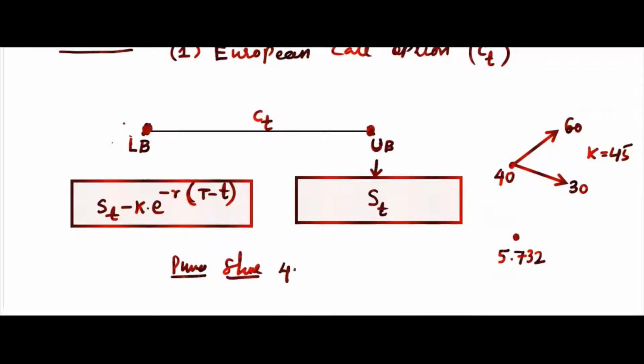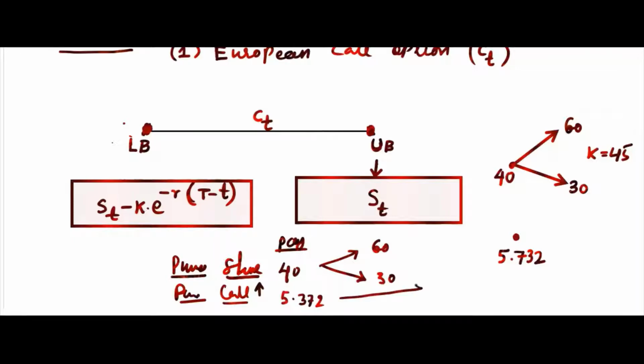You have to pay 40 now, and your value will be 60 or 30. Now if you purchase call option on this share, if you purchase now, then what will happen? You have to pay 5.732.